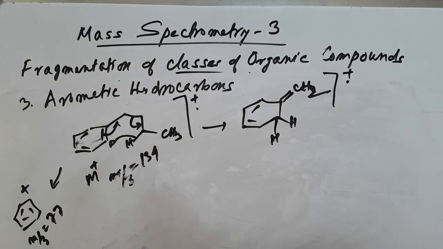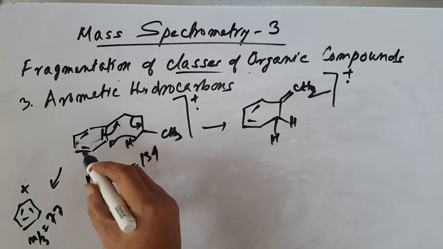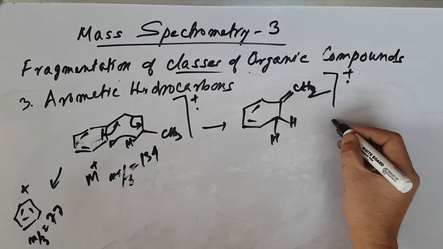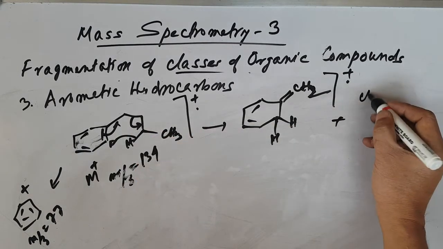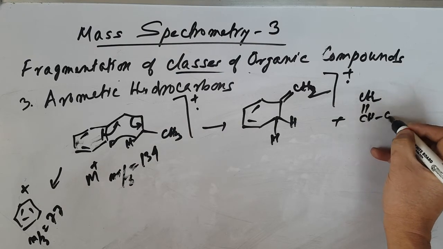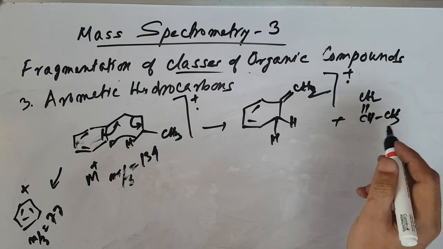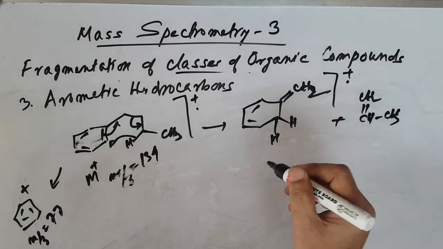One hydrogen migration occurs due to the McLafferty rearrangement, so the neutral CH2=CH-CH3 molecule is lost.